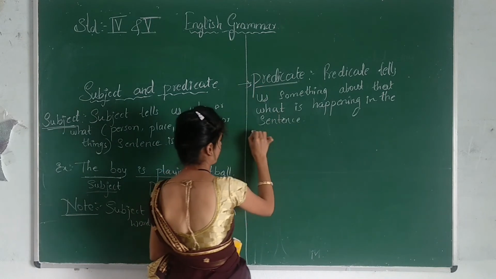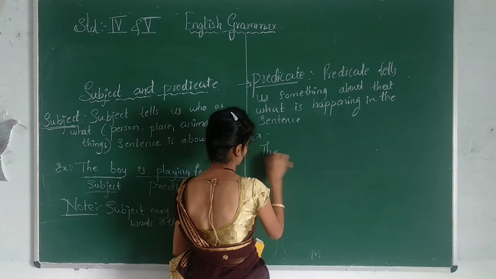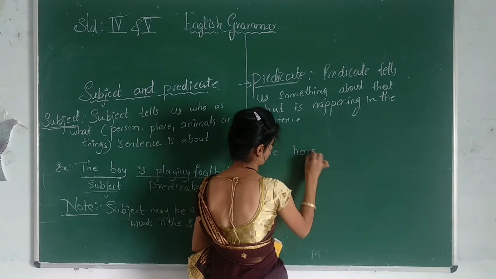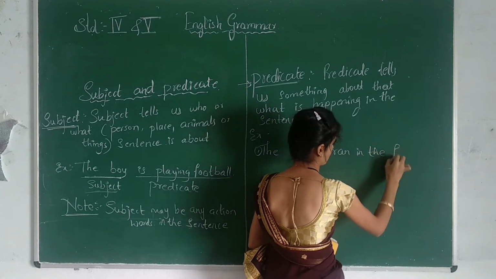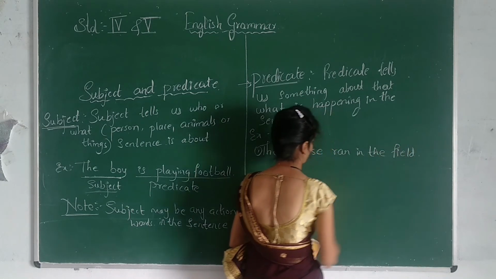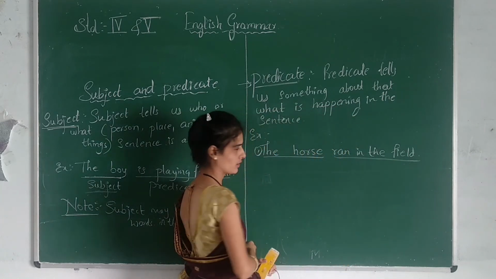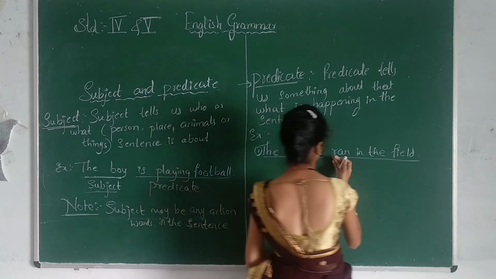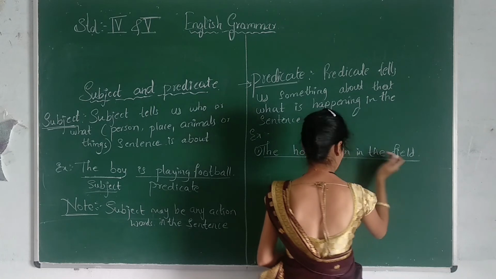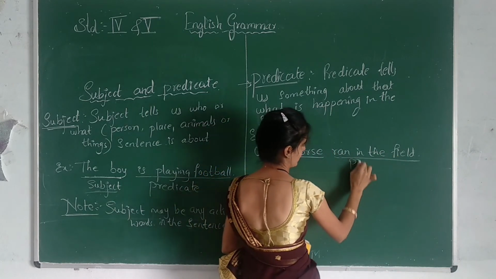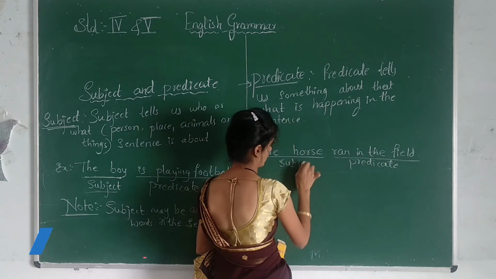Understood? Here we will take one more example for the predicate. The horse ran in the field. Here the horse is the subject. Ran in the field is what? It is a predicate, because see here, running means what is happening in the sentence. Here the horse is running in the field. That is a predicate, and the horse is the subject.